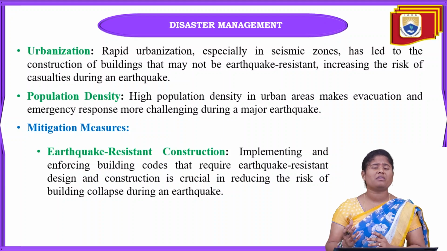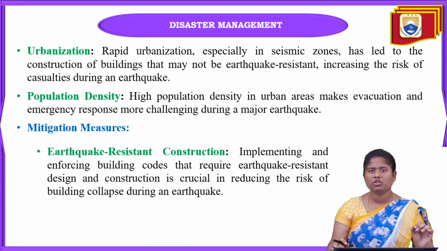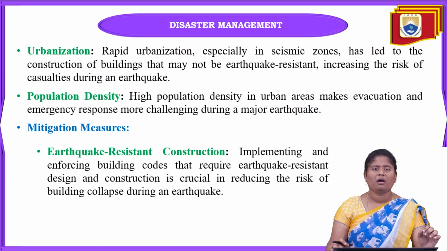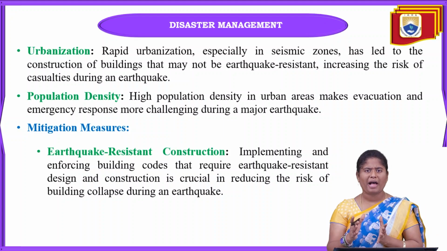So when we are constructing any type of building in any region, we have to define whether it is zone 2, zone 3, zone 4 or zone 5. If it is zone 5, we have to take the help of the code book which has the earthquake resistant values, and also some code books we have to follow.